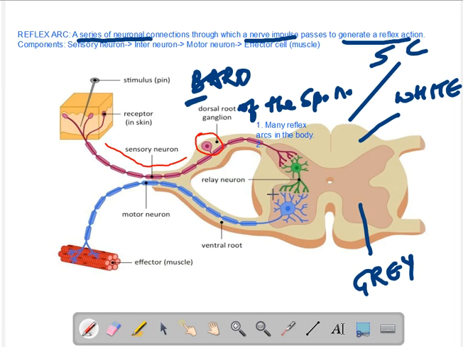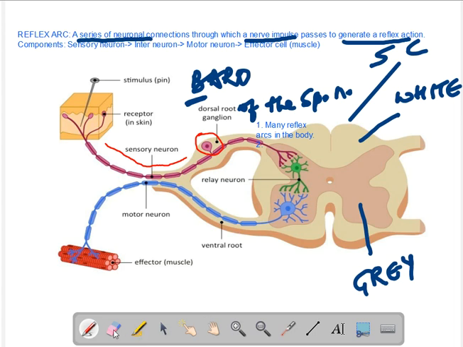Now some important points that we must also remember is what is this white area. The white matter and the gray matter differ in the presence of Schwann cells or myelin sheath.